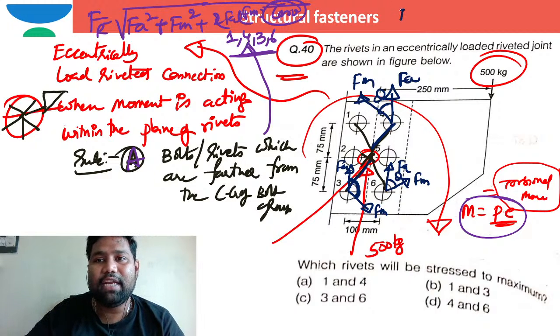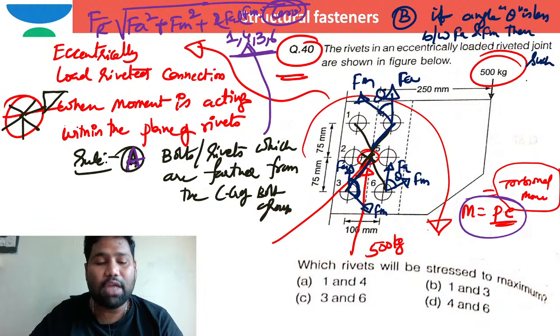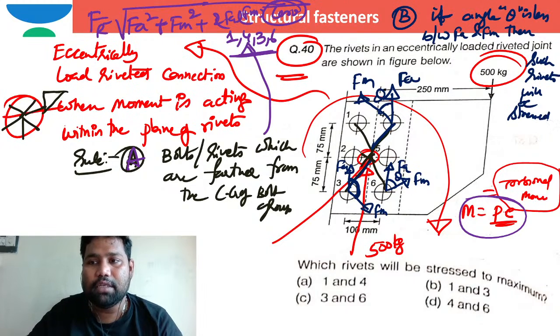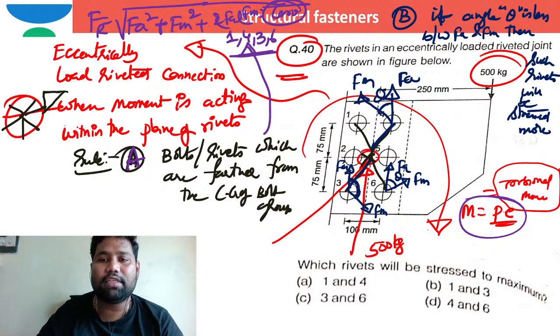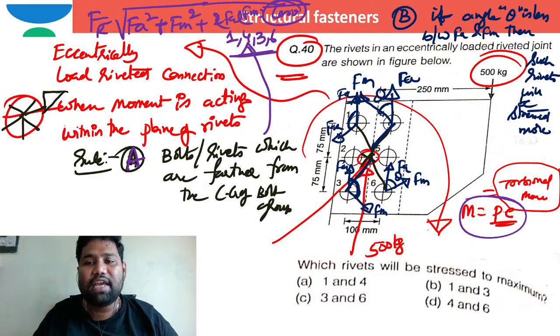So I can say the second condition, condition B, is that if the angle theta is less between Fa and Fm, then such bolts or rivets will be stressed more. In such a case, if you come down to one, this must be the direction of Fm. This is how the angle has increased in case of 1 and 3, but the angle is less in case of 4 and 6.